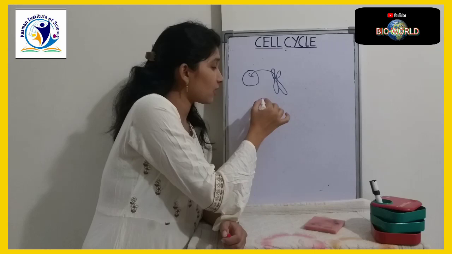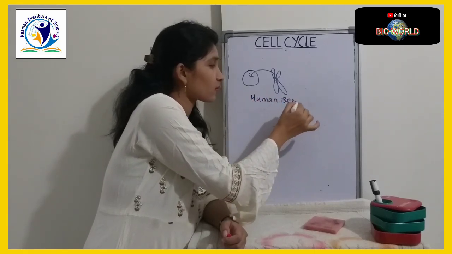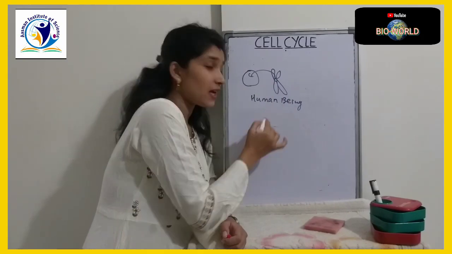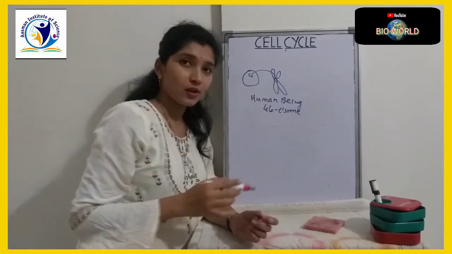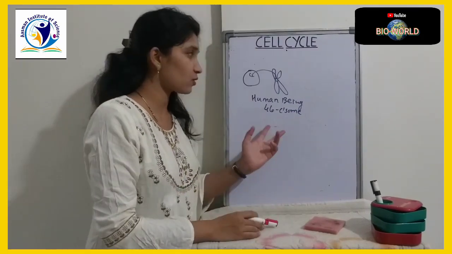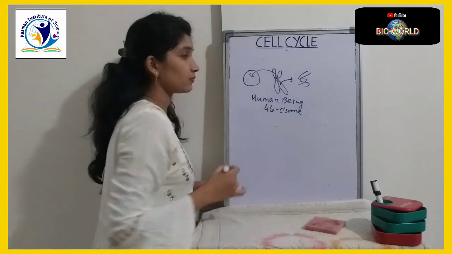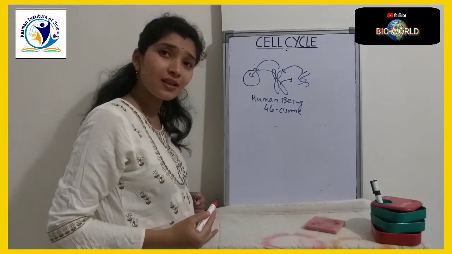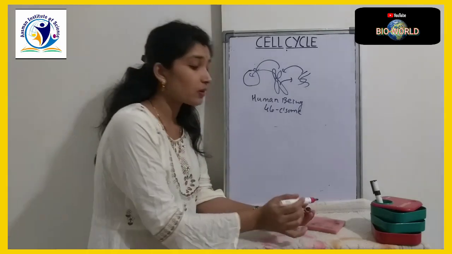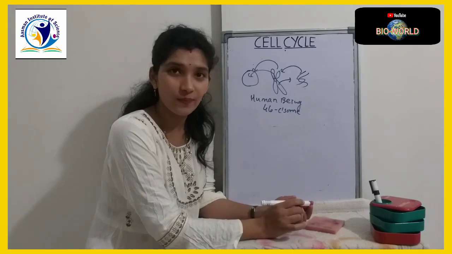If we talk about human beings, a human has 46 chromosomes. We know that DNA is present in chromosomes and chromosomes are present in the cell. Now the question is, how many DNA are present in our body?